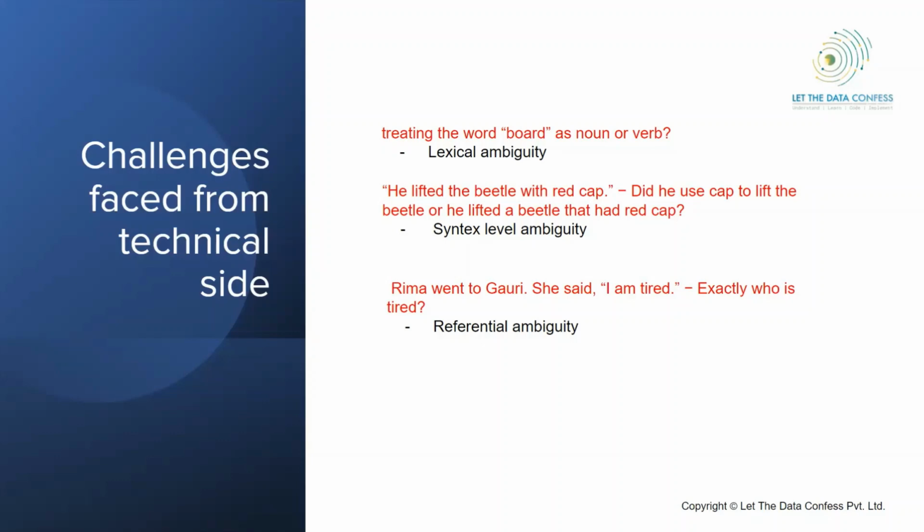So these are some challenges from the NLP side. If we are not able to understand these words properly, then it will be a big problem. Then your user, like your bot, will be answering some questions completely random. That will not be correct.